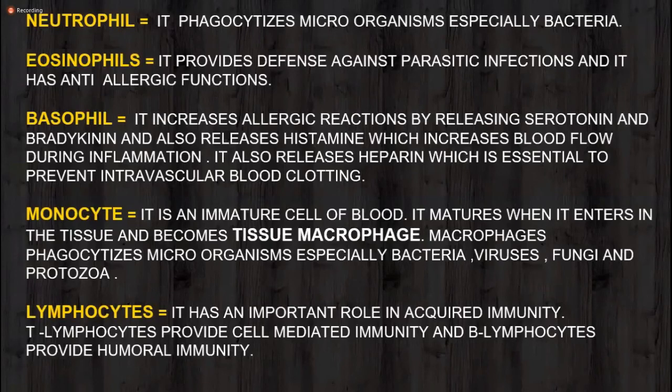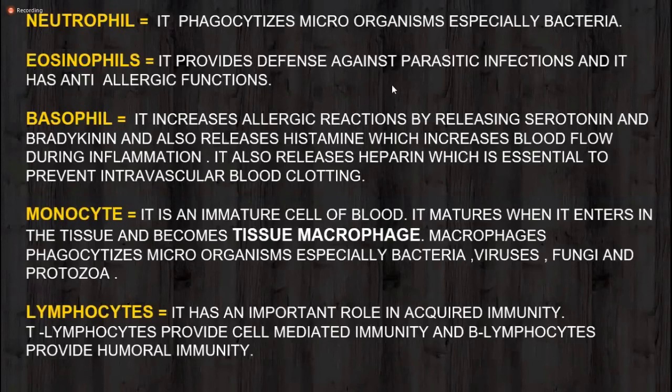Neutrophil, the main function of neutrophil is that it phagocytizes. Phagocytosis is the property of neutrophil and monocyte. So neutrophil phagocytizes microorganisms, especially bacteria. Next thing, eosinophil.